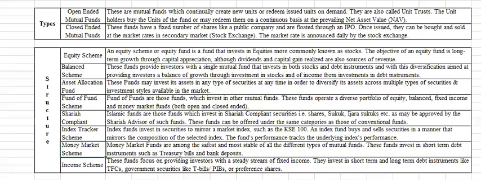And the last structure, which is normally observed in Pakistan, is the income scheme. These types of funds normally invest in fixed income streams like T-bills, government securities, and PIBs. These mutual funds invest in fixed income based securities like preferred shares.